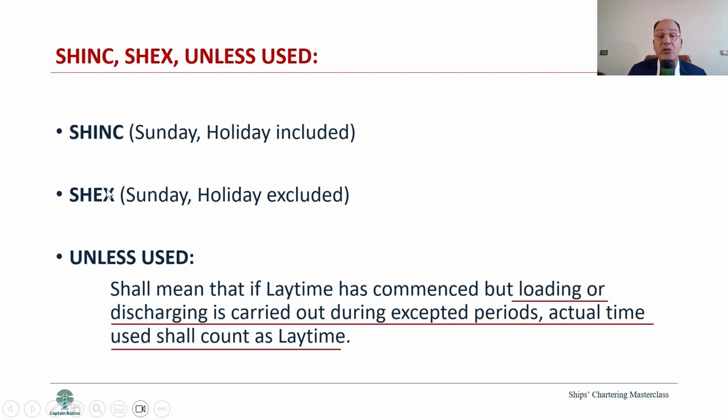If we agreed on Sunday, holiday excluded, but the ship owner inserted that additional clause, unless used, it means if the charterer worked on Sunday or holiday, for example 5-6 hours, that time will be counted as laytime. I mean, it will be counted as laytime unless used, so if the charterer worked on a holiday or Sunday, that time will be counted as laytime if unless used was inserted by the ship owner.